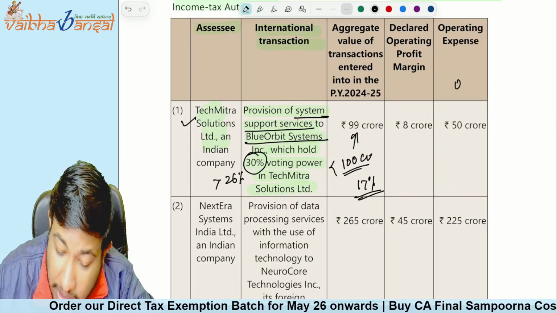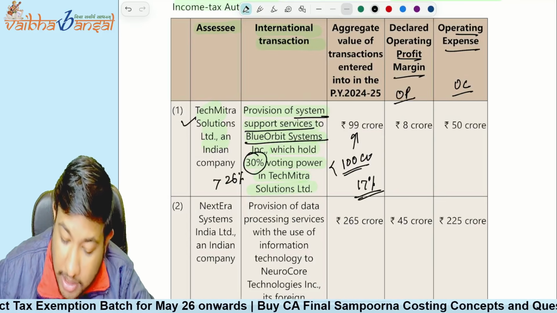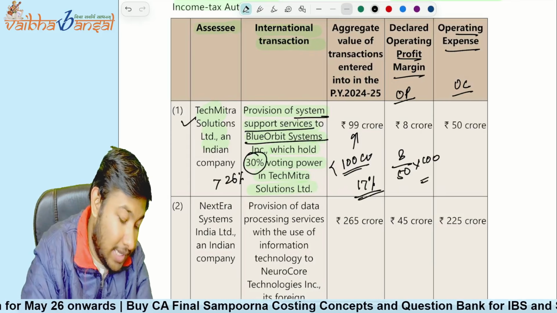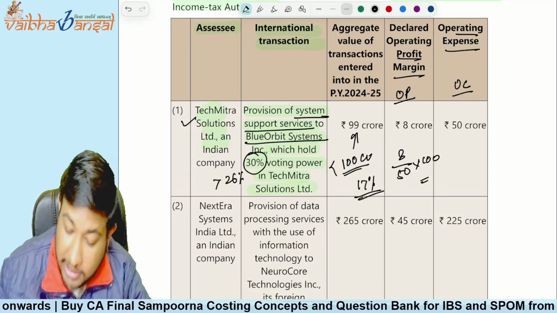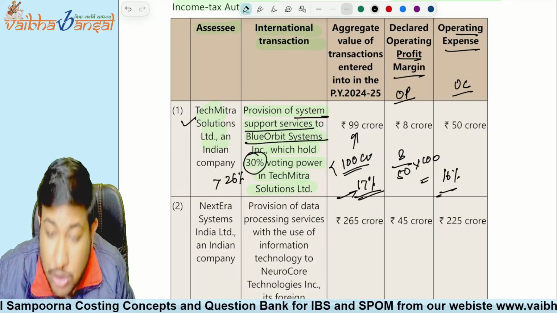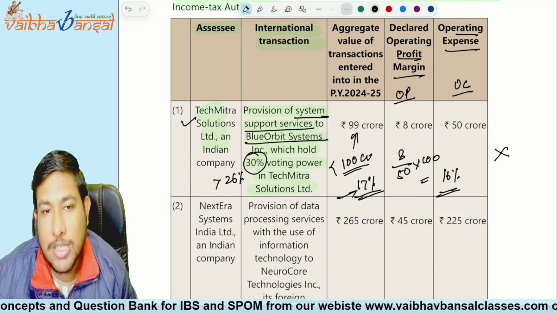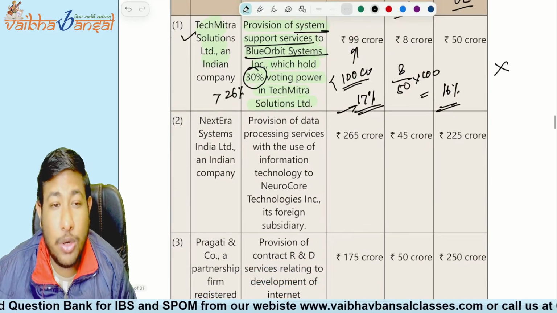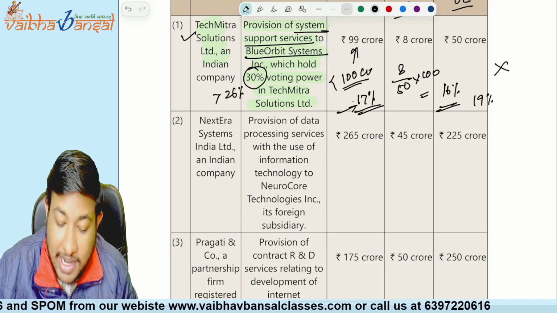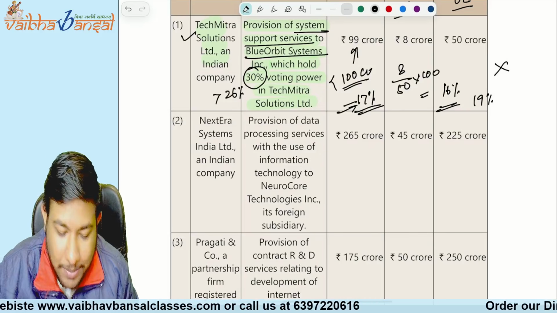What they are showing: operating expenses, that is OC, and the operating profit margin, that is OP. So 8 by 50 into 100, that is 16%, but we have to show at least 17%. They are only showing 16%. That means the safe harbor is not applicable in this particular case. Please do not add 3%; if we add it, it will go to 19% and we have to show 17%. So the tolerance range is not applicable in this particular case.